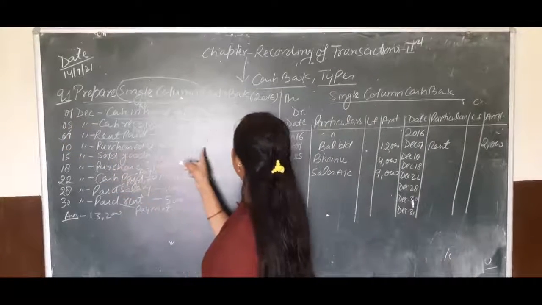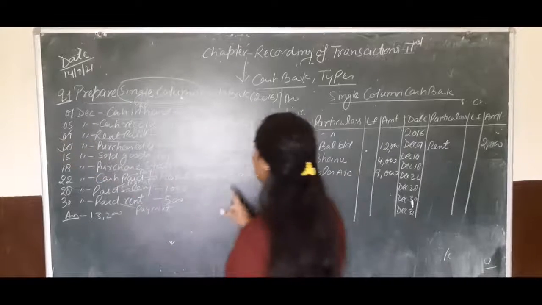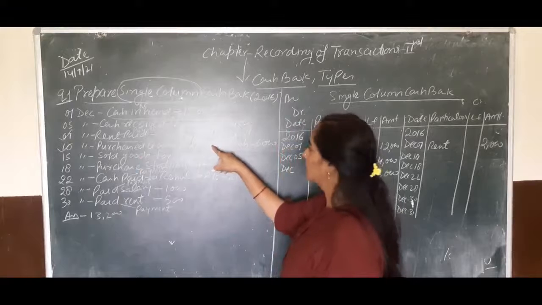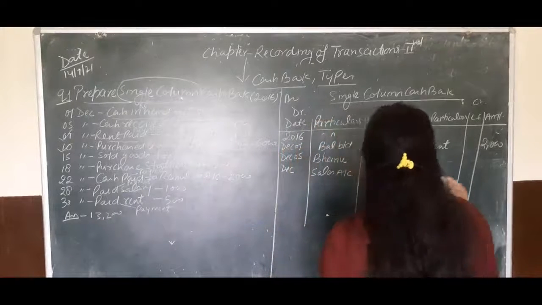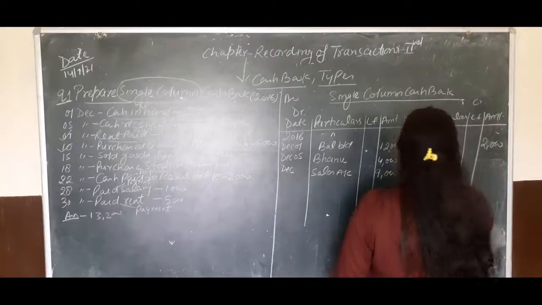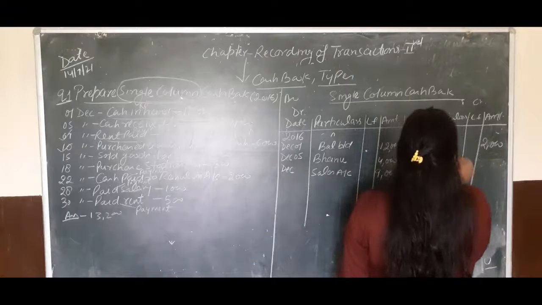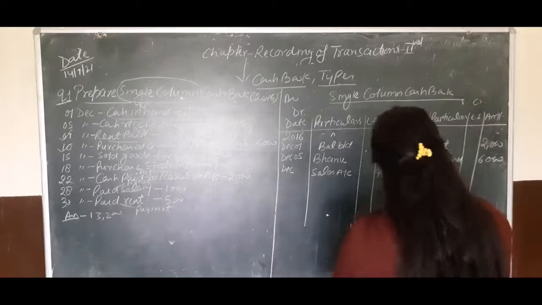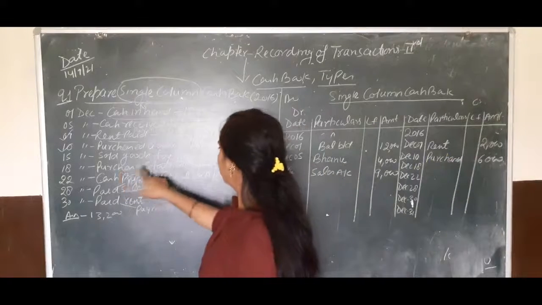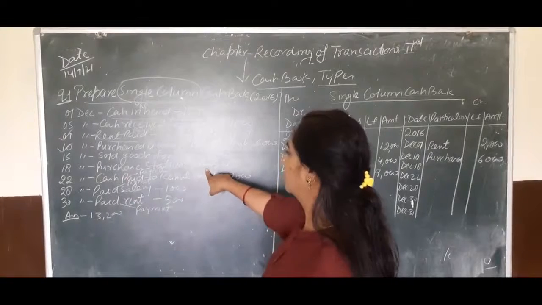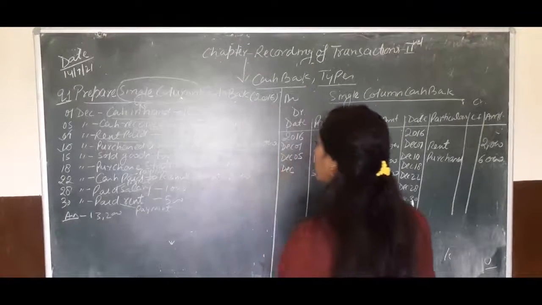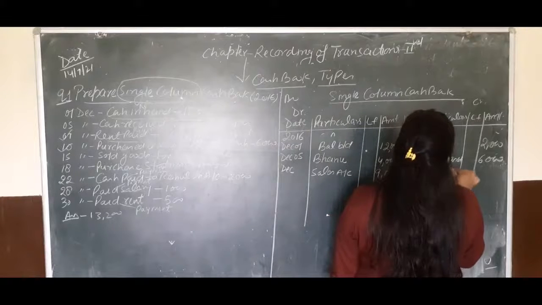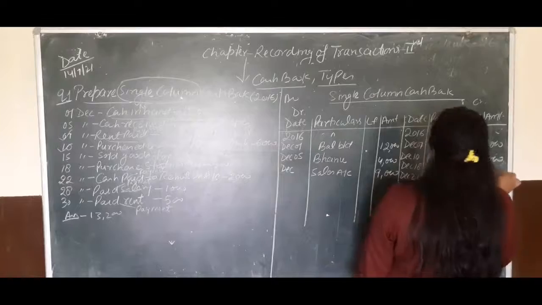Next is purchase of goods from Murari. On 10th, the firm has purchased some goods from Murari and the firm has used 6,000 rupees in cash. So it will be purchase 6,000. Next, purchase stationery 300. So now the firm has purchased stationery, rupees 300.